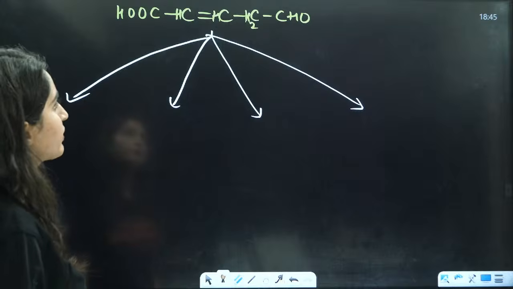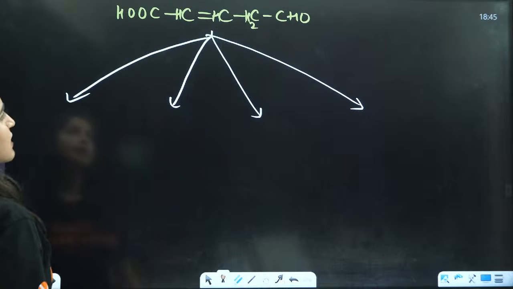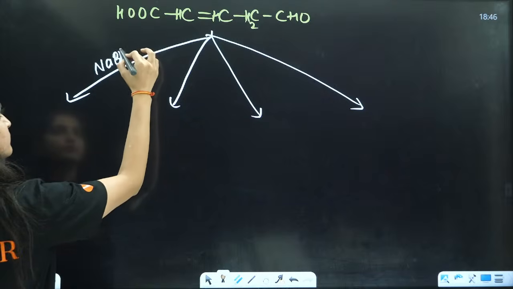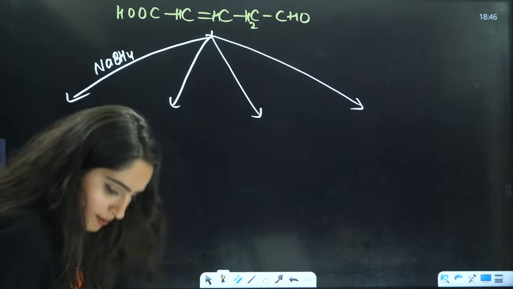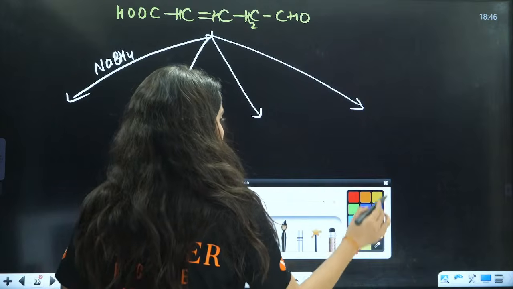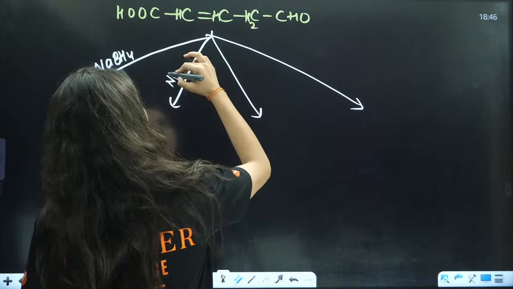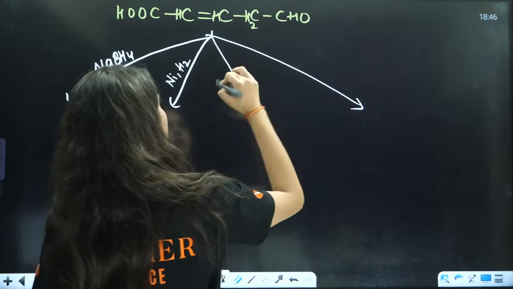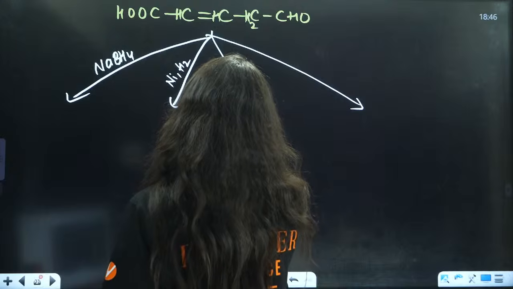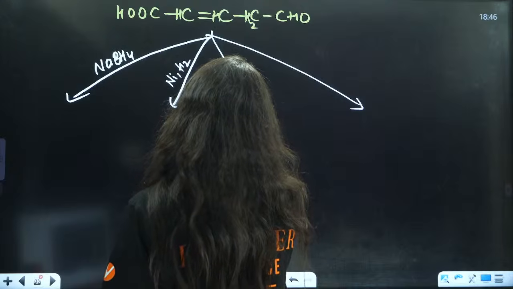First thing I am giving you is NaBH4. Second, I am giving you nickel and hydrogen. Third, I am giving you LiAlH4 in presence of ether.